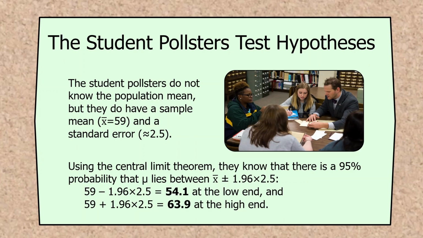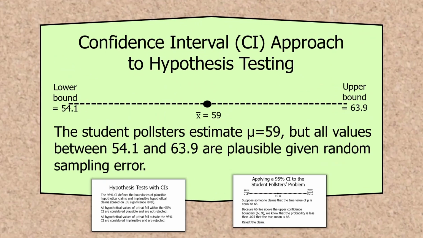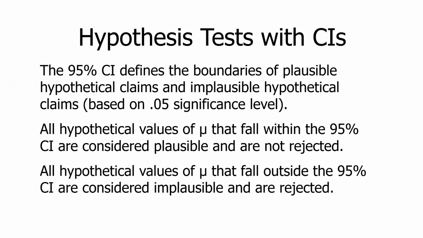This is the bandwidth of probability, of confidence. They're 95% confident that the true population mean lies within that interval. The 95% confidence interval, sometimes just called the 95% CI, defines the boundaries of plausible hypothetical claims and implausible hypothetical claims. So now we have an inferential tool.